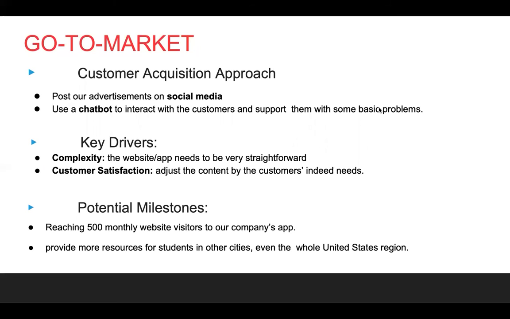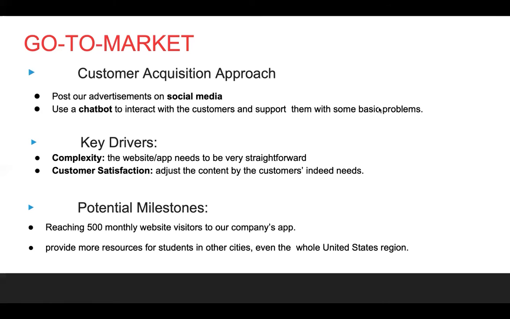The key driver for the student is that the whole page will be very straightforward and very clear. Students won't be confused by any parts of it. We also plan to adjust our content in the future by knowing more about the New York students' needs.